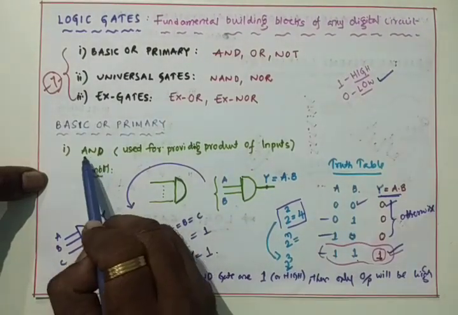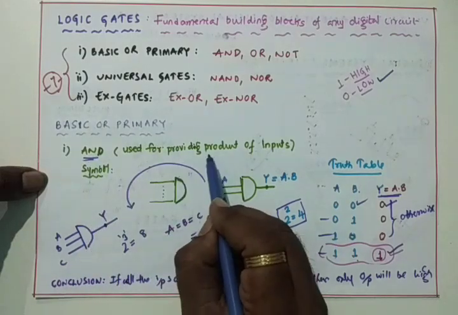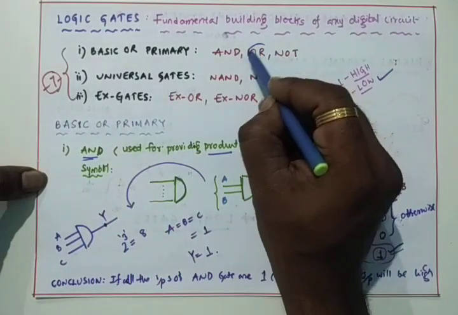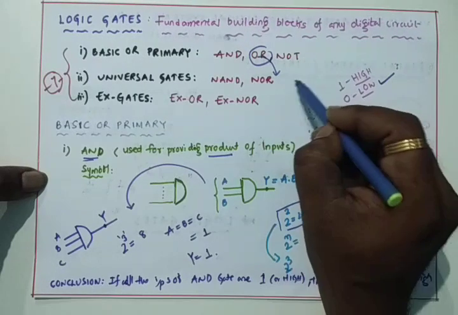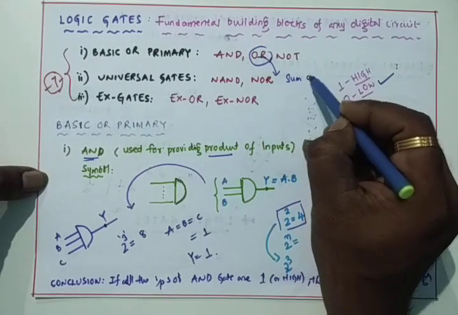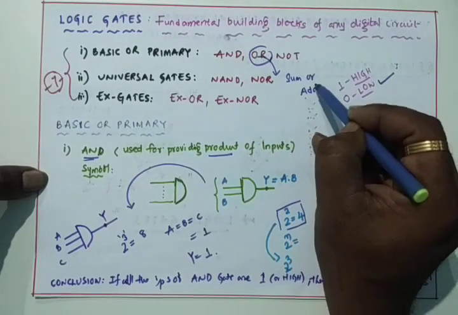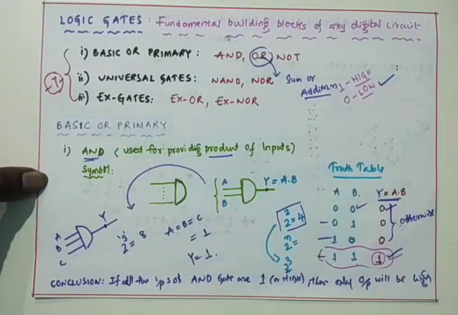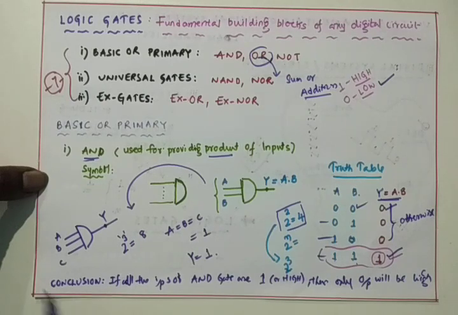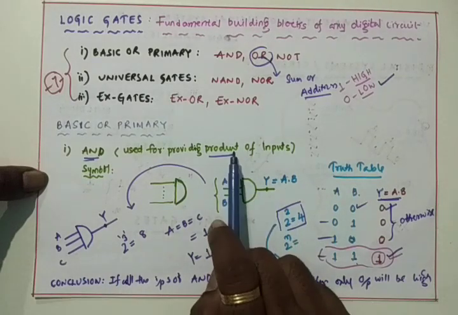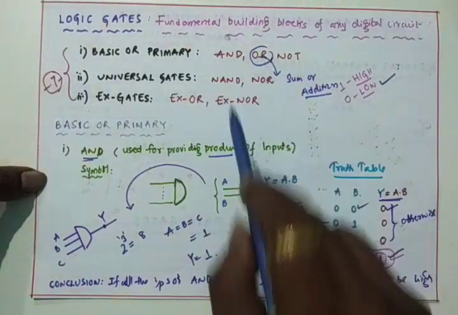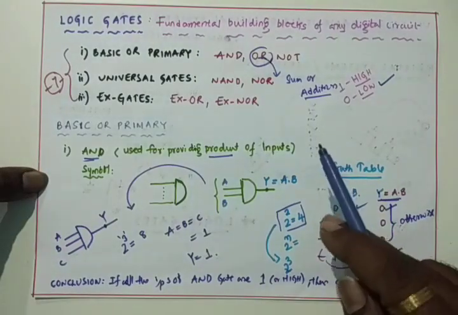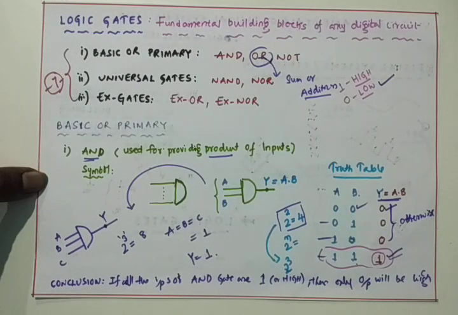And here the point is that the AND gate is used for the product, whereas the OR gate is used for the sum or addition. In the next class I am going to continue these logic gates. The AND gate is used for the product of the input signals, whereas the OR gate is used for the sum or addition of the input signals.